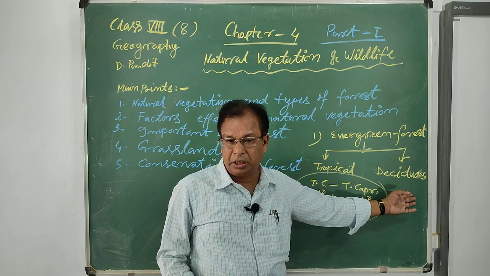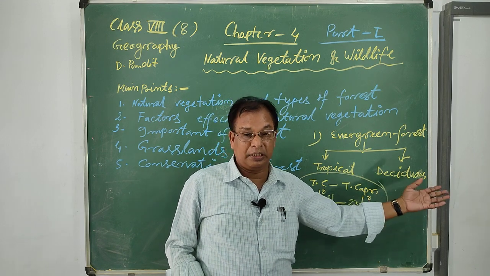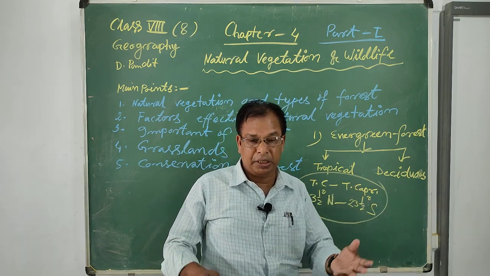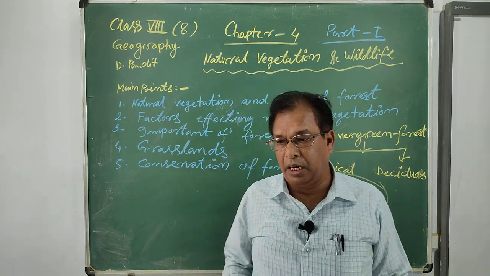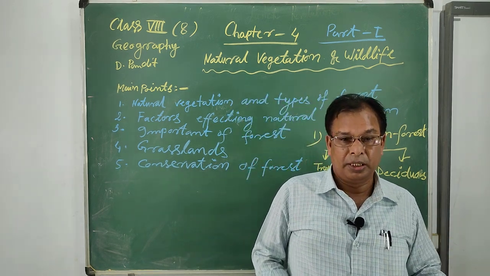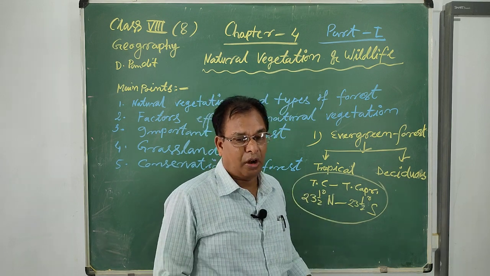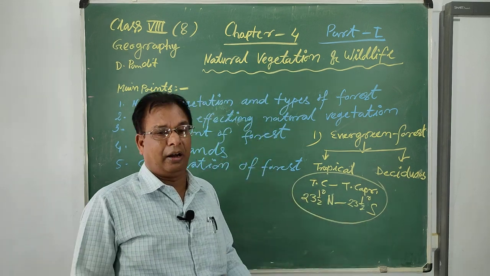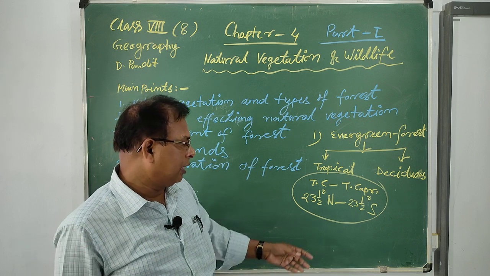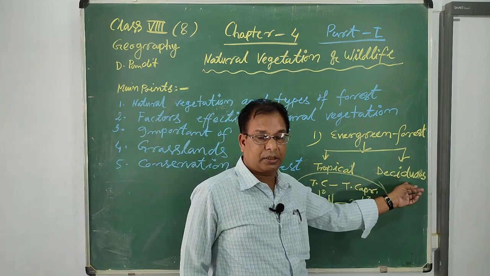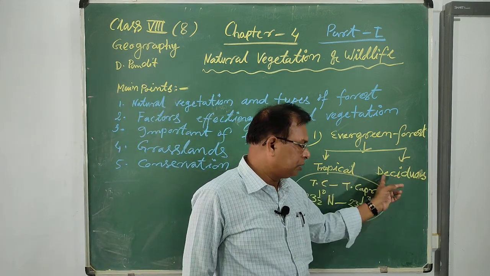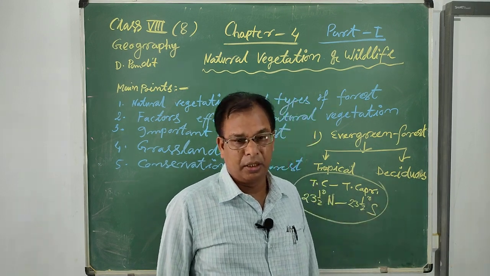Next, the deciduous type of forest. What is the meaning of deciduous? It means the types of trees or plants that shed their leaves according to the change of the season, at the beginning of the summer or the end of the winter. That type of forest is known as the deciduous forest.